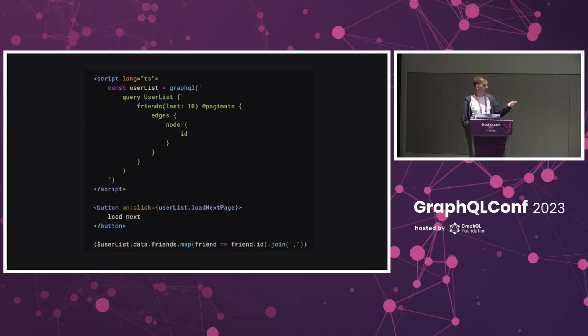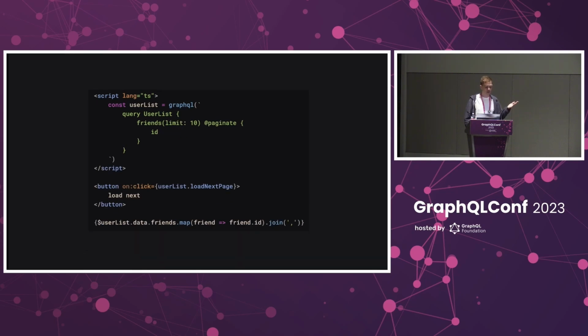We also provide first-class support for pagination for more complex situations like with connections, but also simply just using offset and limit. Either way, all you have to do is decorate the field with paginate, pass a value for the initial page, and then call load next page when you want the next set of results. And for those of you wondering, we do support paginated fragments.